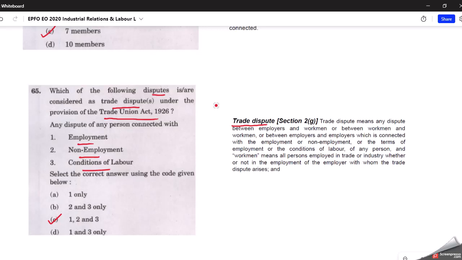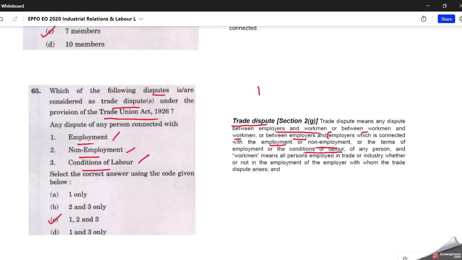Trade dispute means any dispute between employers and workmen, and between workmen and workmen, meaning between two sets of workers, and between employers and employers, which is connected with, or between the employers of management. And see here, it is written employers which is connected with employment, that is first, then non-employment, and terms of employment or conditions of labor. So it is covered here. So if you see, all three are considered as dispute. So 1, 2, and 3 is the correct answer here.